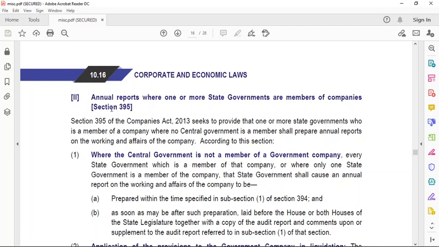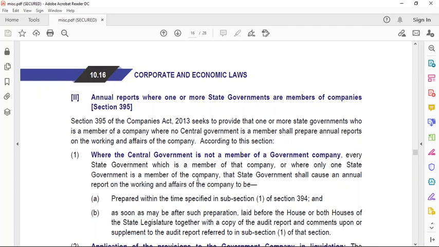Annual reports where one or more state governments are members of companies. Section 395. Section 395 of the Companies Act 2013 seeks to provide that one or more state governments who is a member of a company where no central government is a member shall prepare annual reports on the working and affairs of the company.